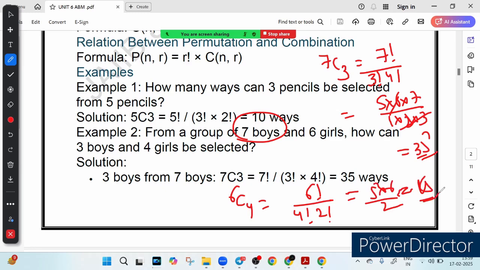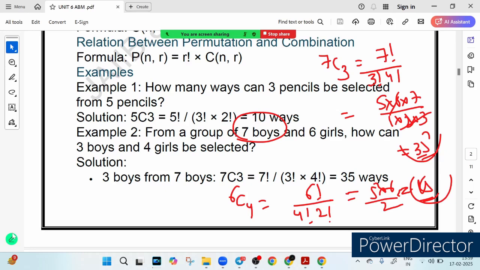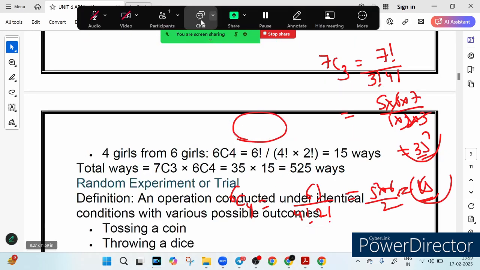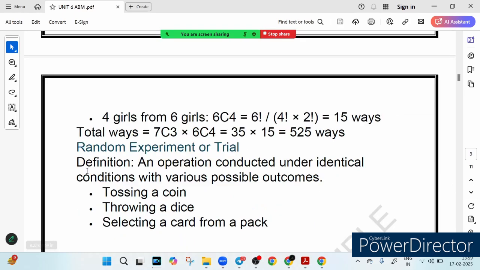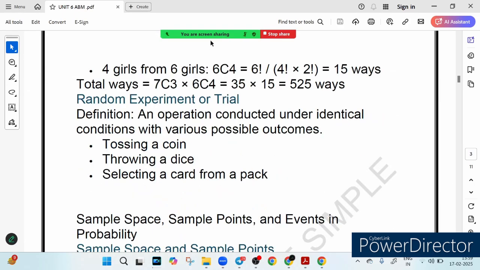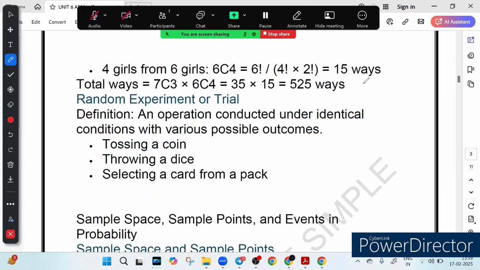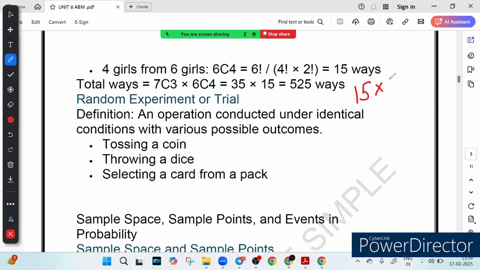Now you know how many ways there are for boys and girls, so you have to find the combined number, which will be nothing but the multiplication of both. I told you this is called the multiplication theorem. Please don't add. Most of the time I have seen some people make the mistake of adding. No, you don't have to add them, you have to multiply them. So you need to multiply 15 with 35, and as a result you will get 525 ways. I hope this makes sense. So that is how permutation and combination work together.